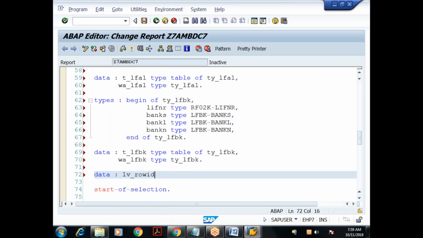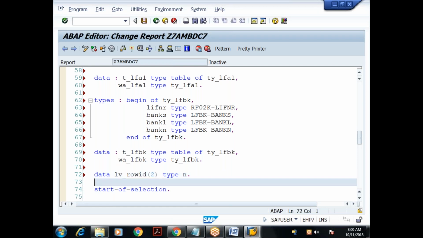So keeping that in mind, I'll say LV_ROW_ID(2) type N. Type N means numeric characters. So by default it is 00. When I say plus 1, it becomes 01. When I say again plus 1, 02, like that. So why did I go for type N? Because I want that format, 01, 02, 03 kind of thing. Done. So I declared it.